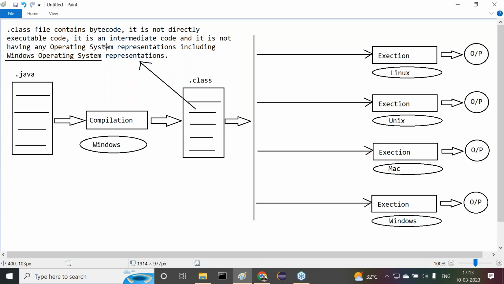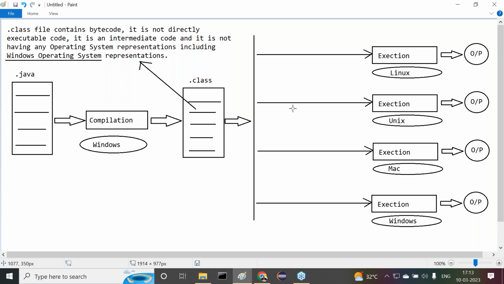.exe file is platform dependent. .class file is a platform independent file. That's the difference here, we understood. Then after that I gave one more point. Up to this point people understood previously, but when I'm talking about the next point, what is that next point?